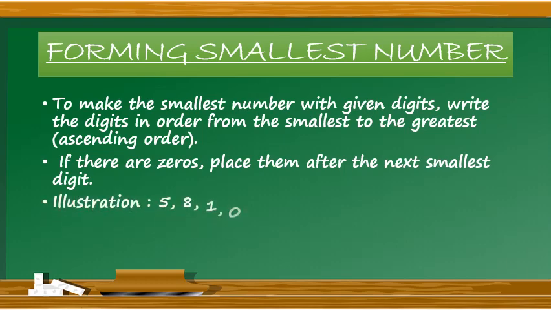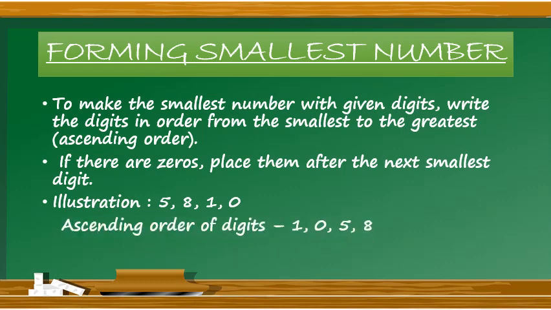Let's take an example, 5810. So first of all, we'll arrange the digits in the ascending order. So the ascending order of the digits is 1058. 0 is smaller than 1, but we have placed it on second position according to the rule number 2. That is, if there are zeros, we are supposed to place them after the second smallest digit. So the required smallest number is 1058.